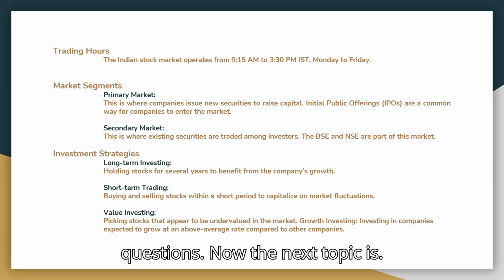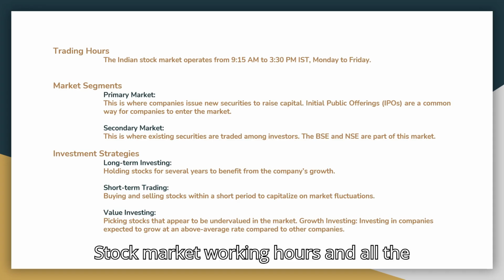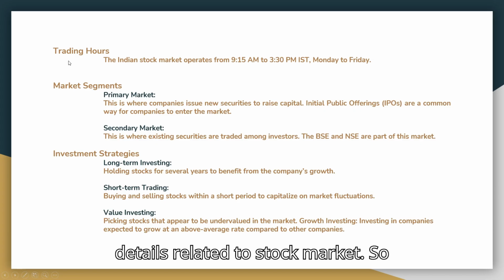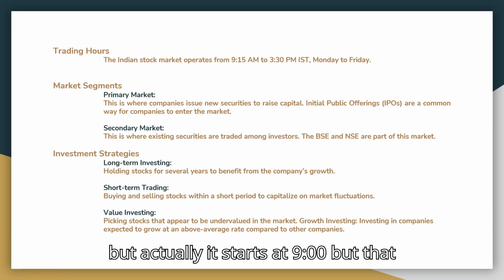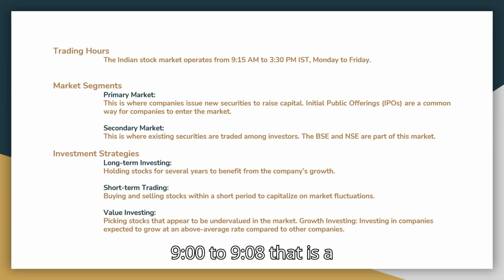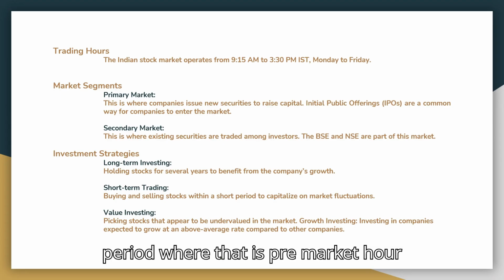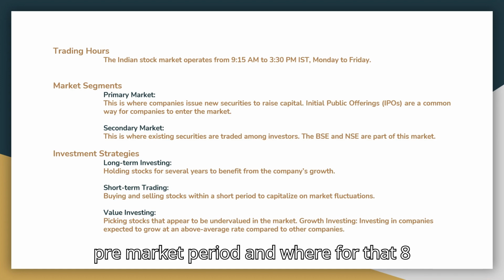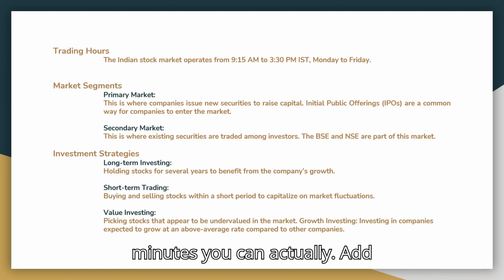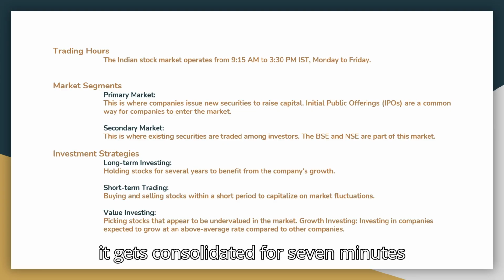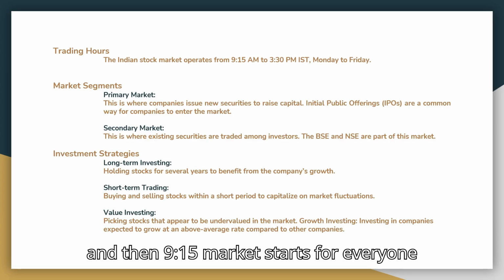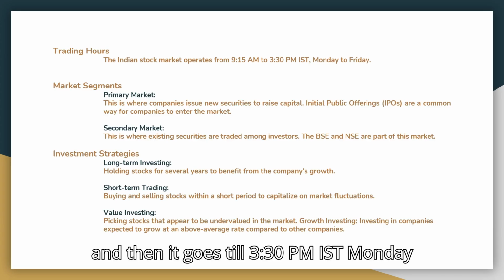questions. Now the next topic is stock market working hours and all the details related to the stock market. So trading hours for the Indian stock market is, it starts at 9:15 and goes till 3:30. But actually it starts at 9 o'clock. But that 9 o'clock to 9:08 is the pre-market period, where for those 8 minutes you can actually place your orders, and then it gets consolidated for 7 minutes, and then at 9:15 the market starts for everyone, and then it goes till 3:30 p.m. IST, Monday to Friday.